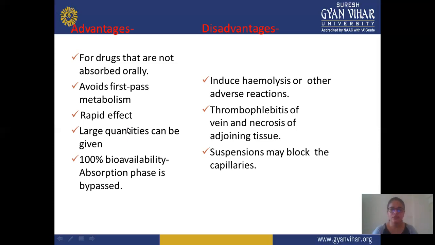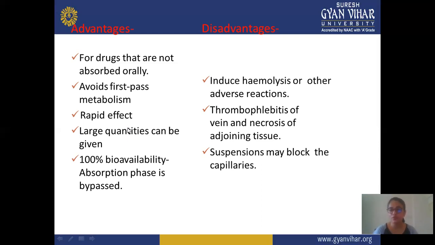And these are the disadvantages of the intravenous route. It may cause hemolysis or other adverse reactions, thrombophlebitis of the vein, and necrosis of adjoining tissue. Suspensions may block the capillaries. When you give the drug through the venous route, there may be some problems with the veins, like hemolysis, thrombophlebitis, necrosis of adjoining tissue, or an oily suspension may block particular capillaries.